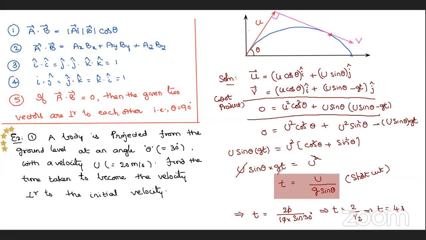What concept did we apply to solve this problem easily? Simple. When two vectors are perpendicular to each other, their dot product equals 0. The same concept we applied here and got the answer in just 2 or 3 steps. This is a use of the dot product.